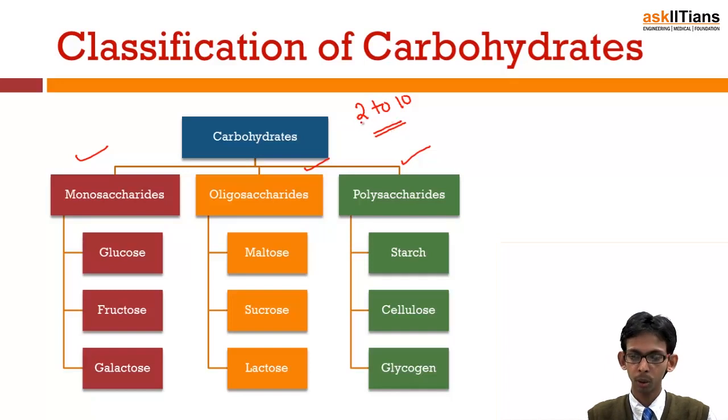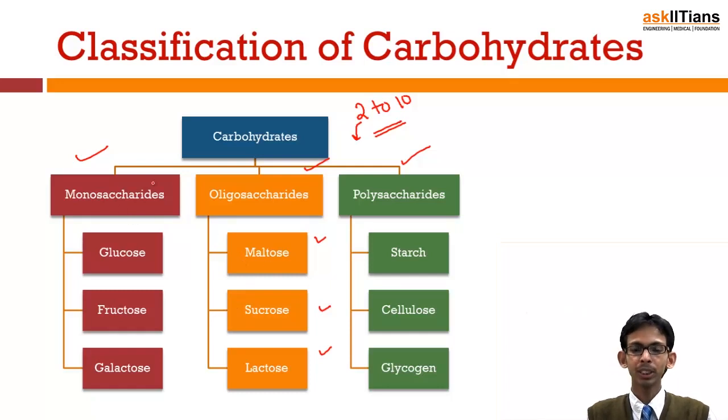If they have 2 monosaccharide units joined together, they are known as disaccharides. If they have 3 monosaccharide units, they are known as trisaccharides. If they have 4 monosaccharide units, they are known as tetrasaccharides. But the most important oligosaccharides are disaccharides, and maltose, sucrose and lactose are examples of disaccharides. These all are formed by the combination of 2 monosaccharide units. We will discuss their structure in detail in coming slides.